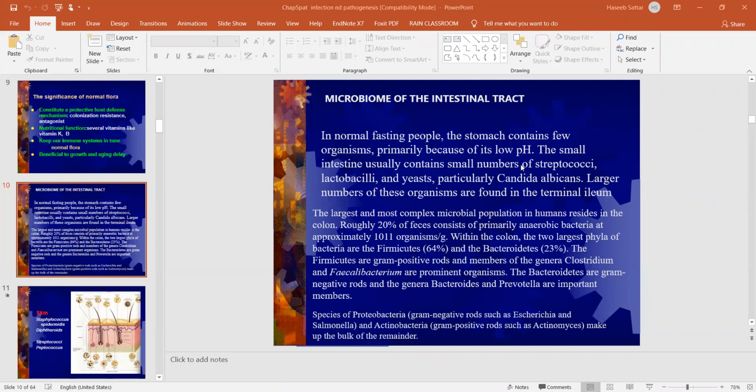In the large intestine, the pH is normal, around 7. So the colon is the site where the largest and most complex microbial population is present.